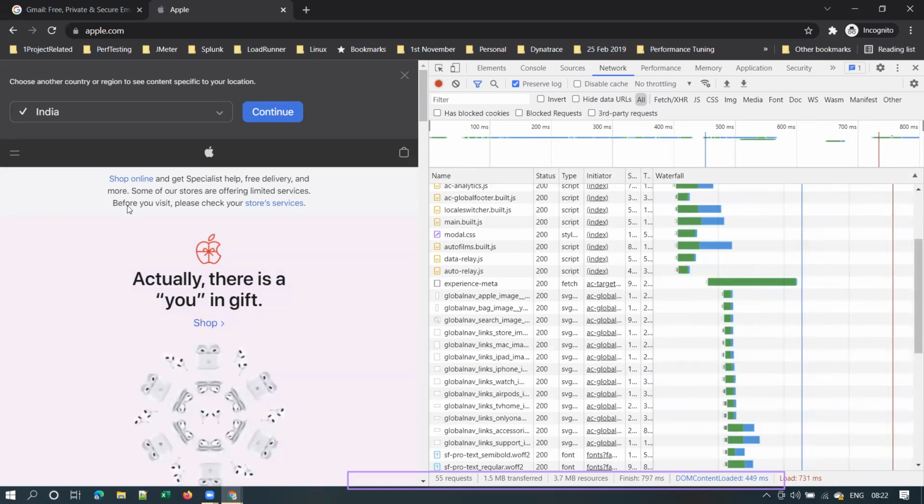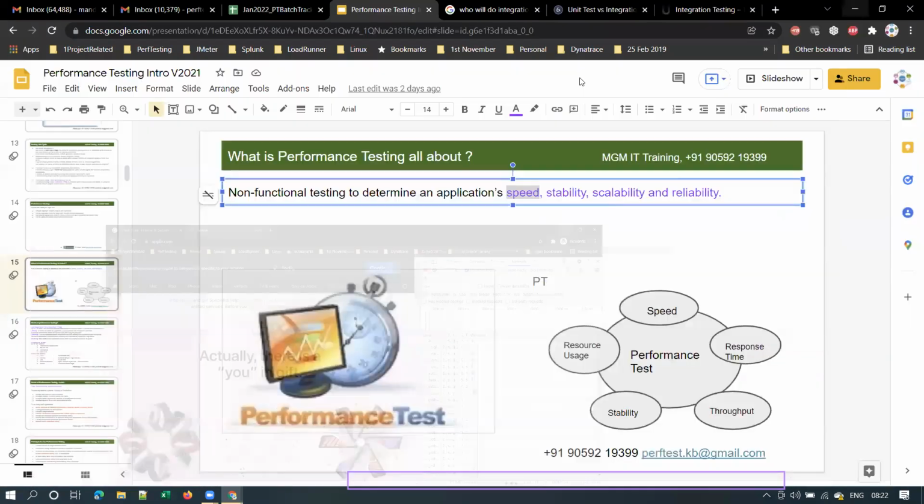It's taking about 1 second to load this page, so 800 milliseconds is the finish time. This is the speed of this page.